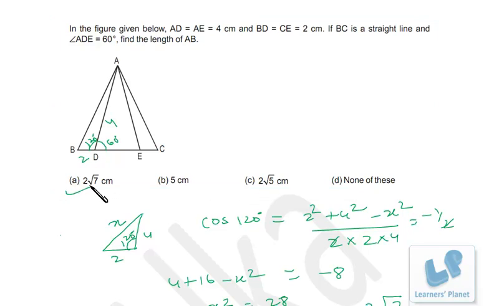That's option A. Okay. Friends, a good number of questions on the sine formula and cosine formula are asked in CAT exams and various other competitive exams. So you must know both formulas, the cosine formula as well as the sine formula.